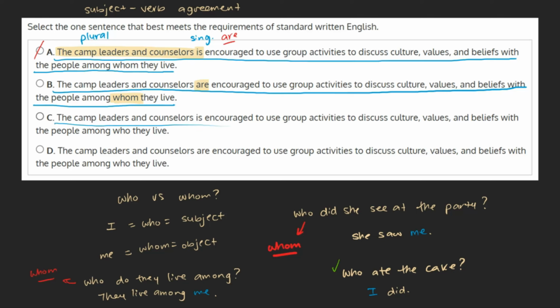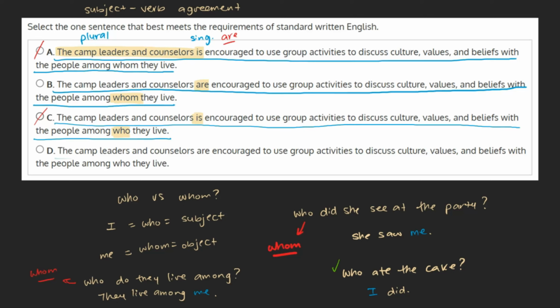C. The camp leaders and counselors is encouraged to use group activities to discuss culture, values, and beliefs with the people among who they live. This choice actually combines both of the mistakes we've discussed so far. It uses is and who. This being the case, we can mark this choice off.